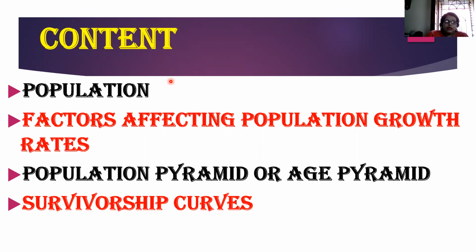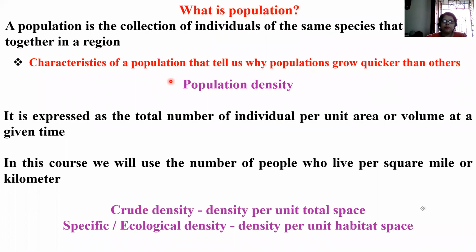Okay. So the content here is population, factors affecting population growth rates, population pyramid or age pyramid, then survivorship curves. The first thing is you must know what it actually is. What is population? Very important for anyone to know. This is a very simple term.